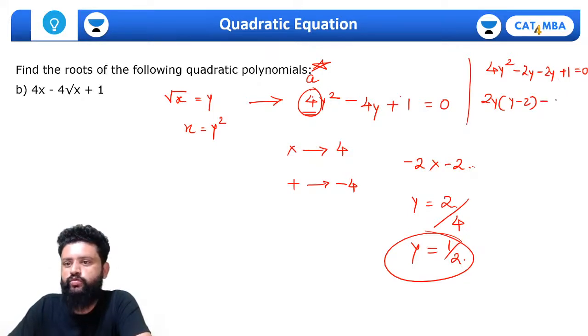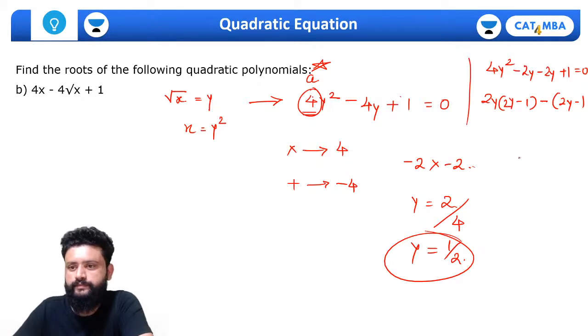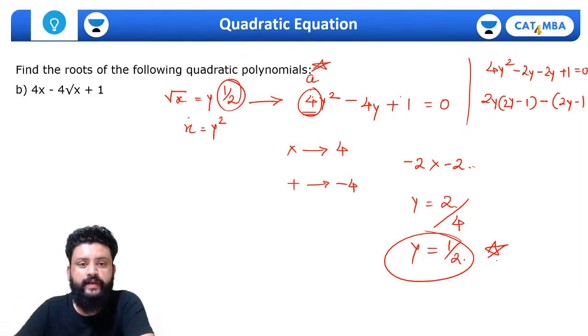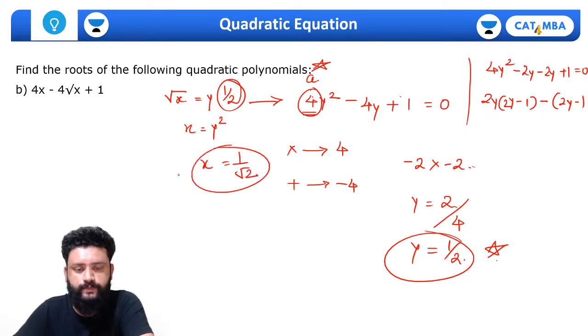I'll take -1 common and it will be 2y minus, sorry, it is 2y minus 1. So this is how you can solve and get the value of y. It will be definitely 1 by 2, and if y is 1 by 2, the value of x will be 1 by root 2.